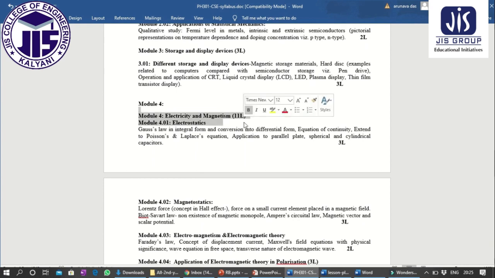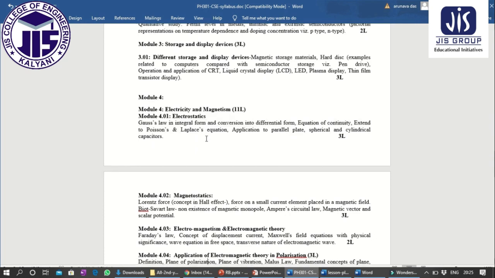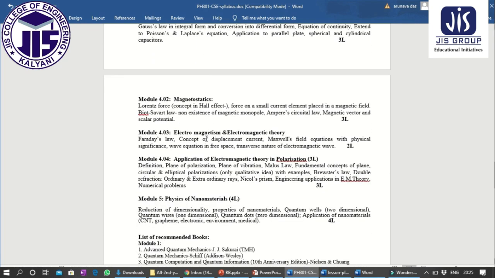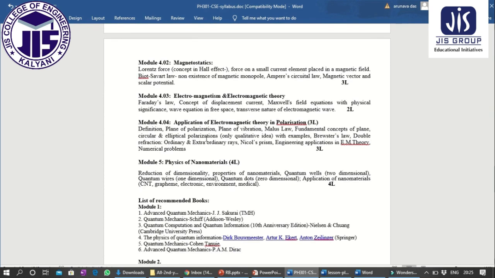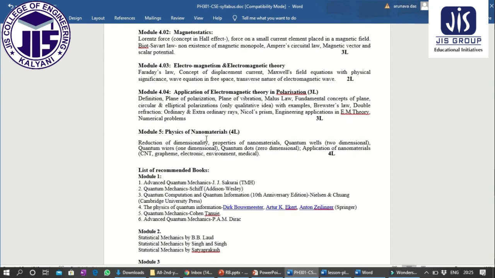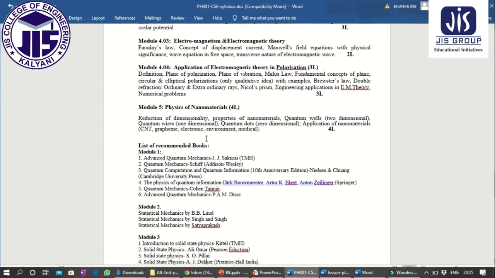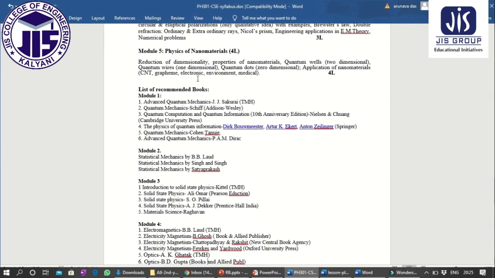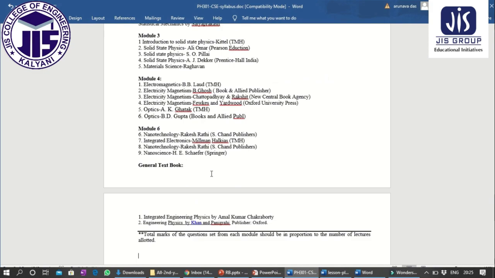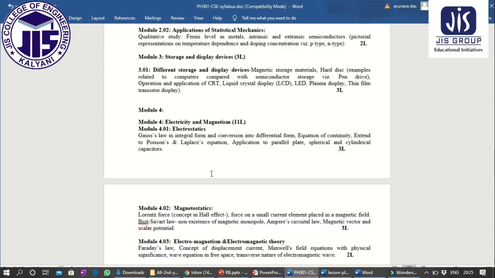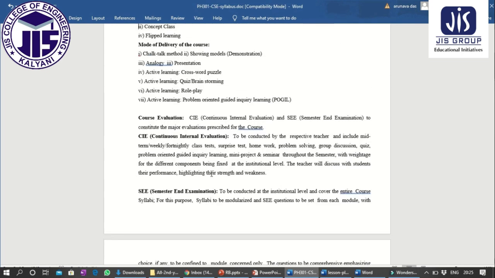electricity and magnetism, which will start today. First is electrostatics, then magnetostatics, then electromagnetism and electromagnetic theory, then application and polarization, then physics of nanomaterial. These are the recommended books which you can purchase if you need. Otherwise you can follow our lectures also. So this is about the total syllabus of your course.